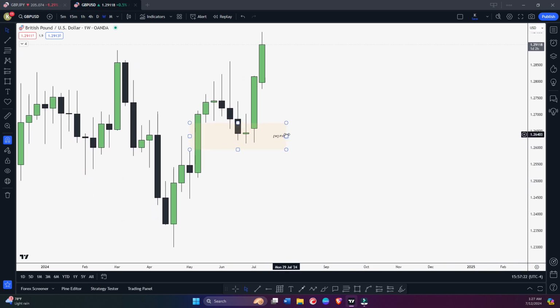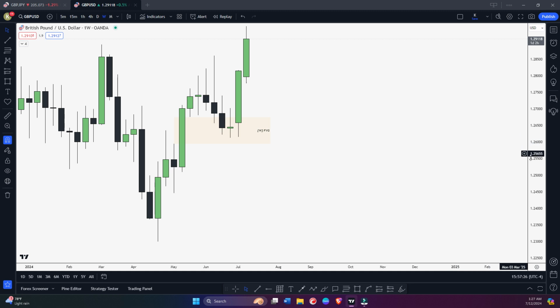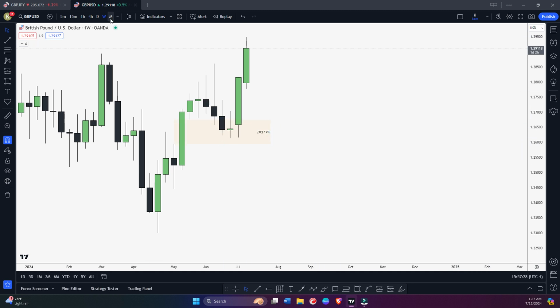You can see here we tapped this weekly fair value gap, weekly bullish fair value gap. So what will be the time frame above weekly? Monthly, okay? Above weekly we have the monthly time frame. So here you can see we have this weekly bullish fair value gap, so I have to make sure we don't have a monthly fair value gap on the downside. If we have a monthly fair value gap at the downside, maybe this weekly fair value gap will not hold and maybe we can retrace toward this monthly fair value gap.